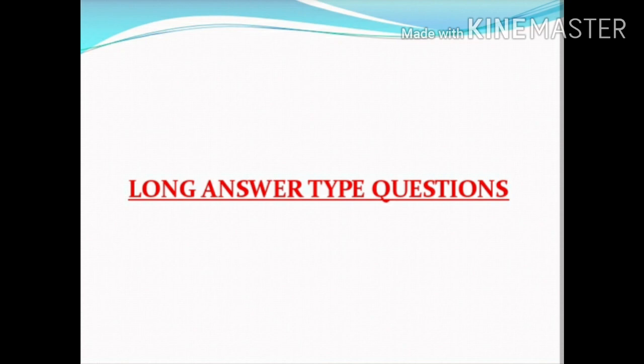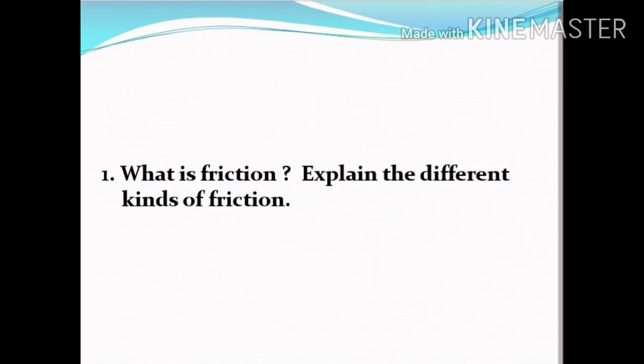Long answer type questions. Question number 1. What is friction? Explain the different kinds of friction. Answer: Friction is the resistance to motion of one object moving relative to another.